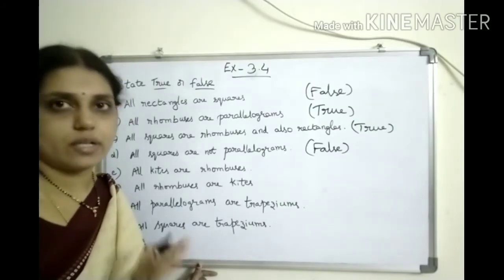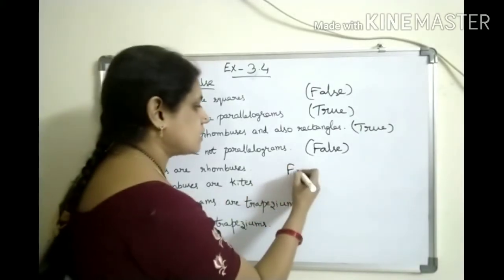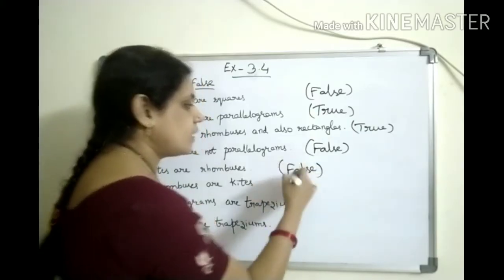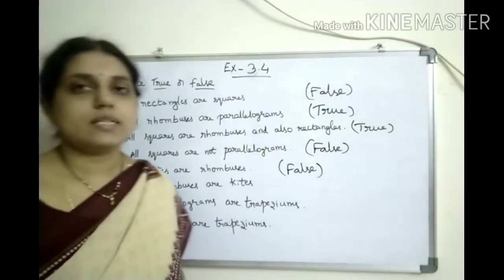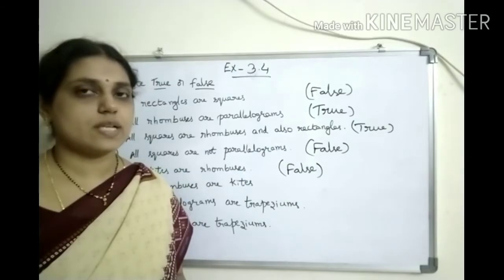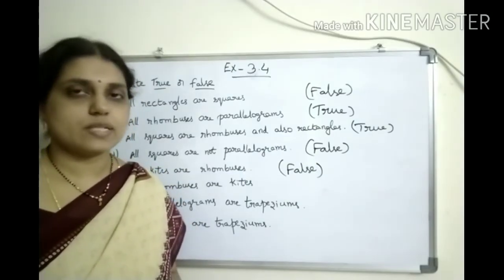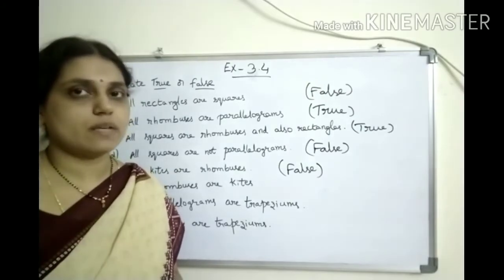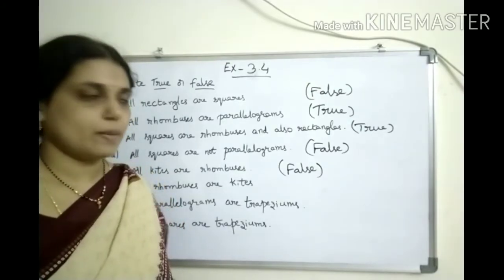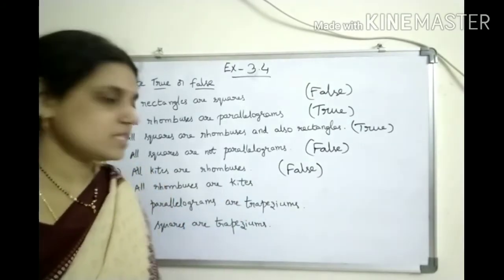All kites are not at all rhombuses. That is false. Why? Kite means what? Just the two pairs of consecutive sides are equal. Okay. So all kites will not become rhombuses. In rhombus, all the four sides should be equal. But in all the kites, it will not happen like that. That's why the given statement is false.